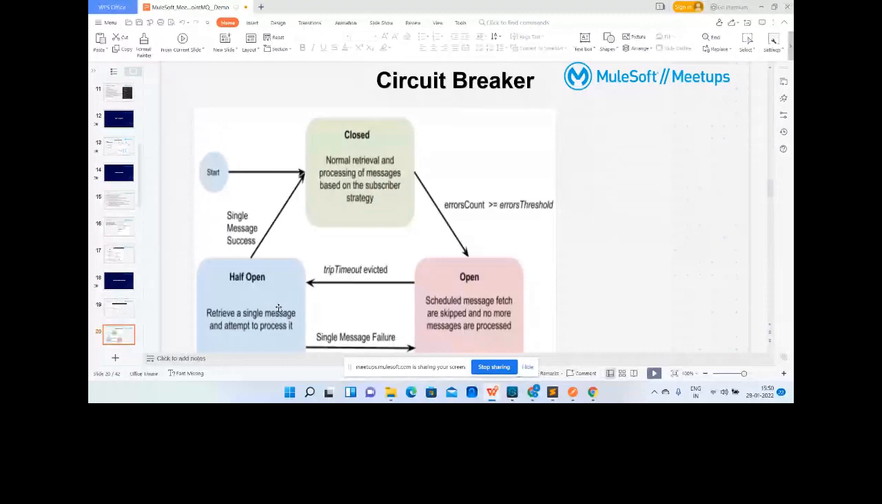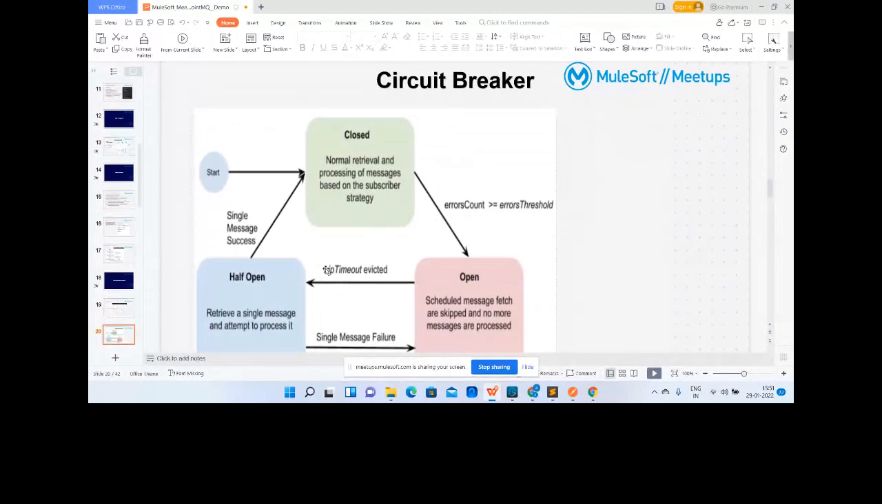It will again try to retrieve the single message from the queue which is there in a particular location, and try to process that message. And if it gets success, then it will start consuming the other messages. But if it encounters failure, in that case it will again go back to the open state. Okay, so if that single message fails, it will again go to the open state. It will remain open for another trip timeout.